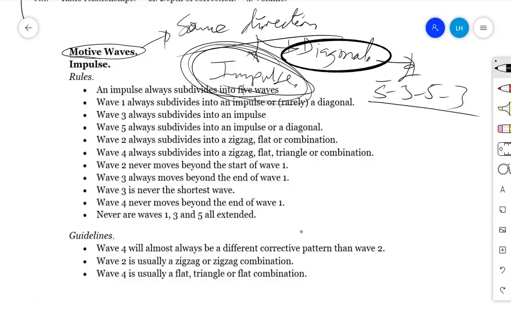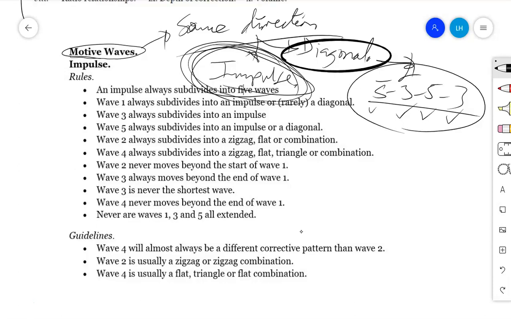This is its building structure. It means the first wave in an impulse has 5 internal waves, the second has 3, the third has 5, the fourth has 3, and the last one has 5. So this 5-3-5-3-5 structure gives the message of having an impulse.